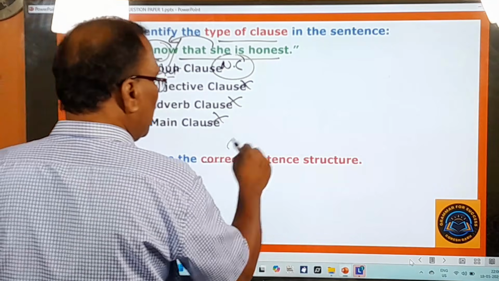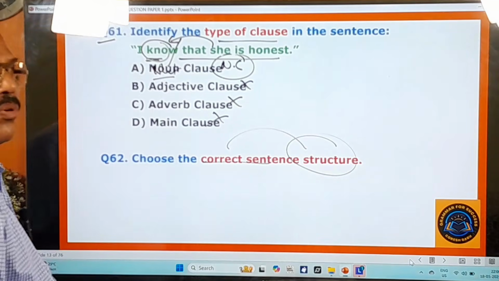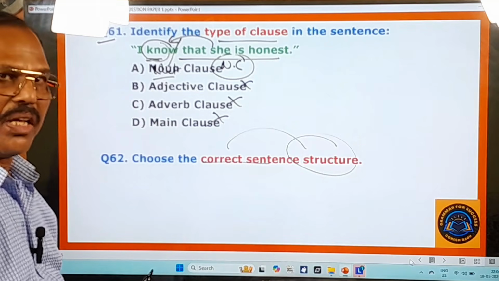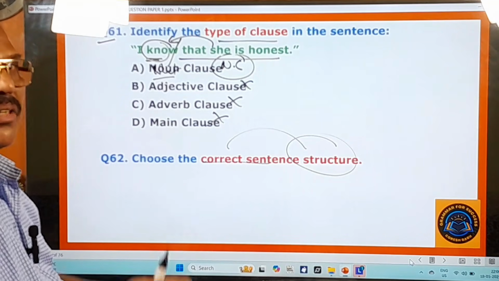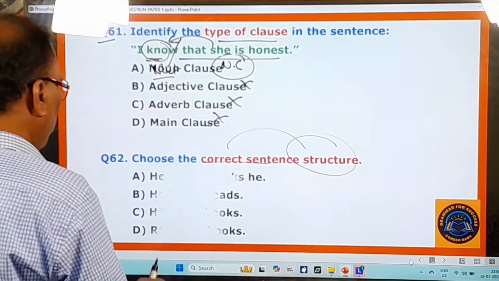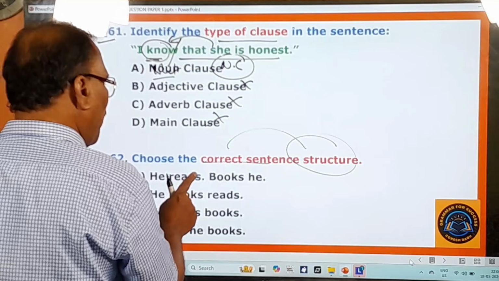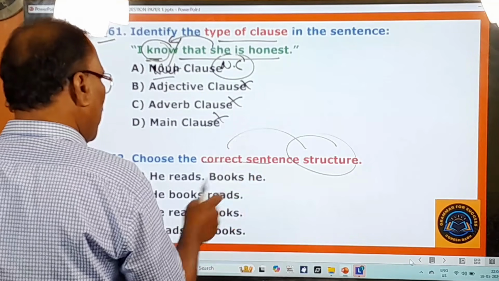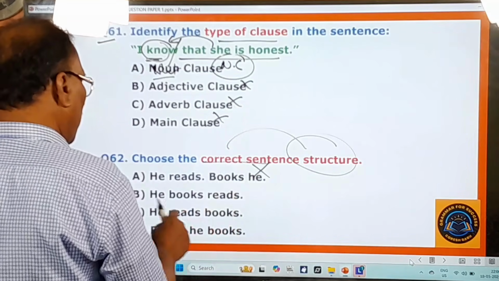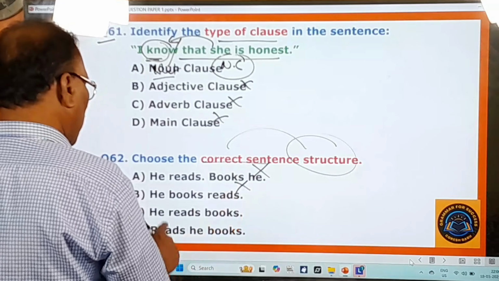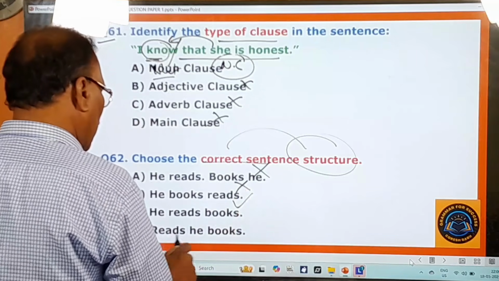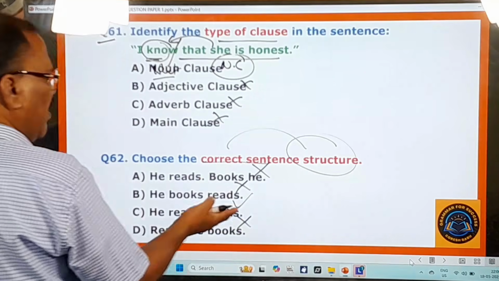Choose the correct sentence structure. So he is asking you to show the correct structure, the correct order of the sentence. So here you pay attention. 'He reads, books he', so this is not in the correct order. 'He books reads', not in the correct order. 'He reads books', this is in the correct order. 'Reads he books', not correct. So very simple, very easy.